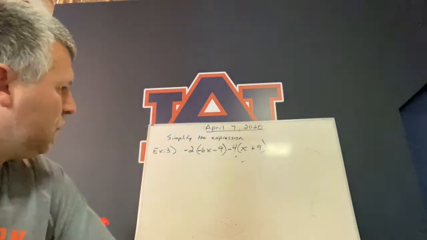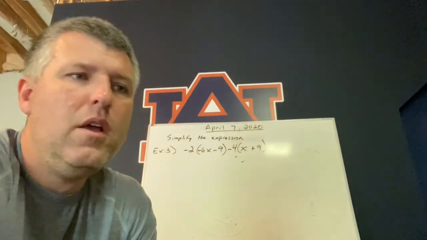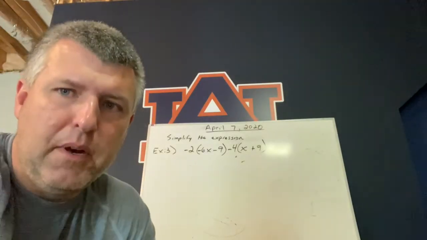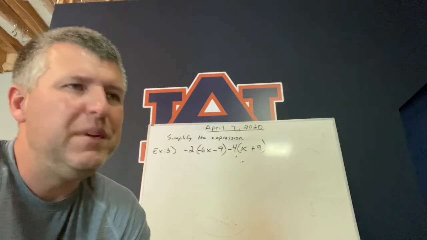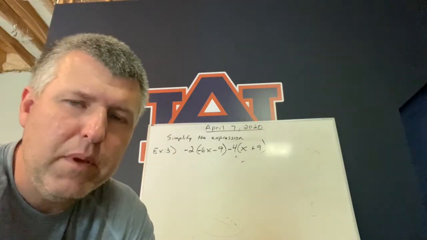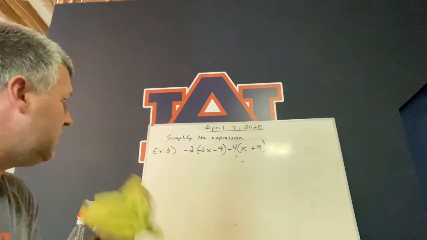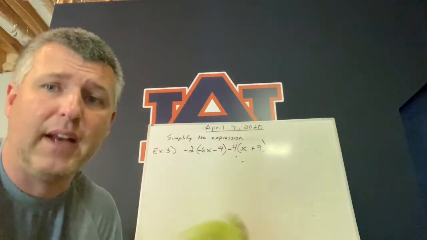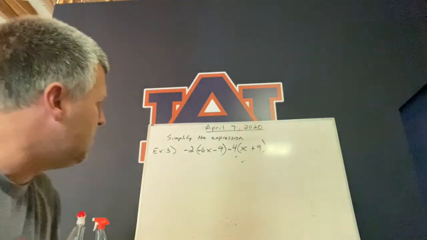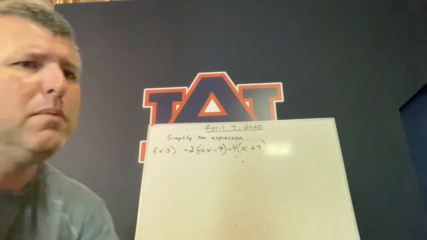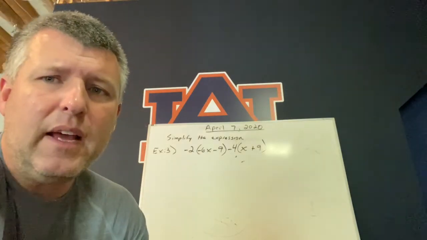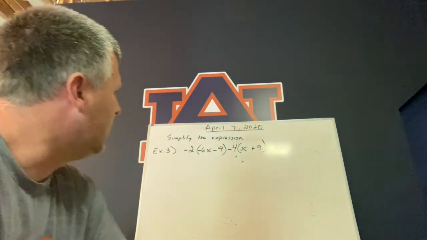So for these, you're going to focus more on the distributive aspect of it. It's still order of operations, so to speak. You're still going to look in the parentheses and see if there's anything we can combine, add or subtract. But a lot of times for this one, it's just kind of like a double-decker distributive property.